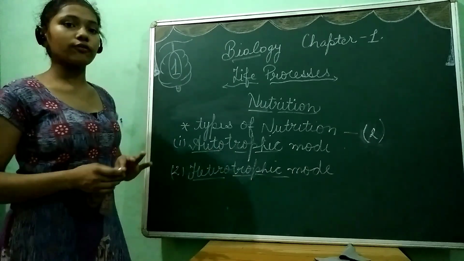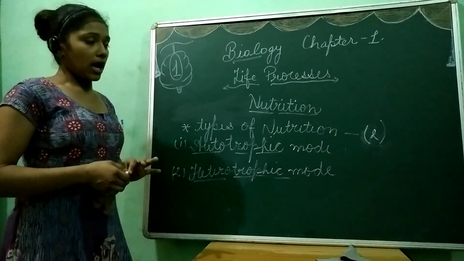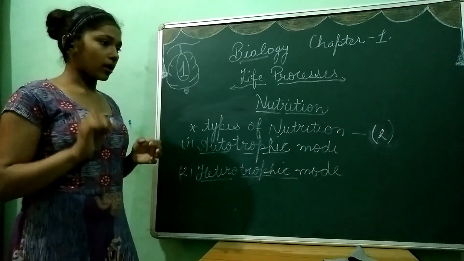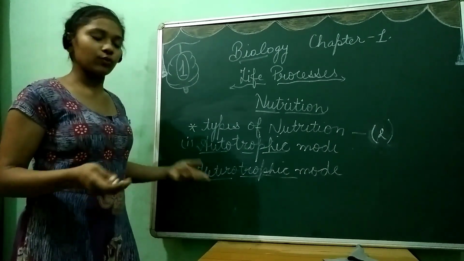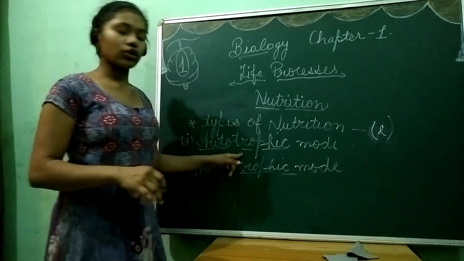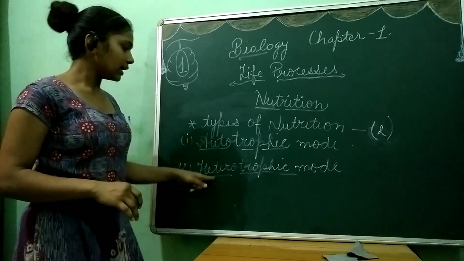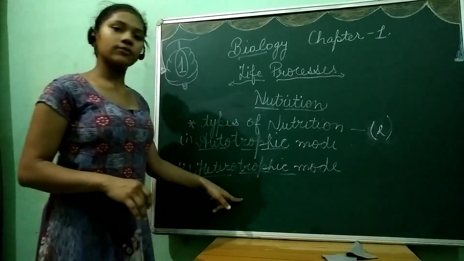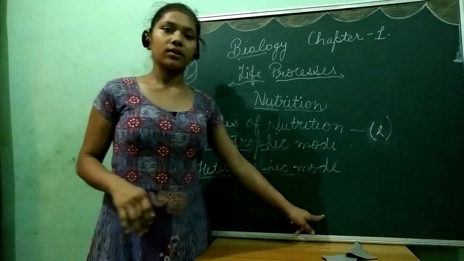They cannot make their food by themselves. They are dependent, not like autotrophs, which are independent. Heterotrophs are dependent on autotrophs, that is, on green plants.